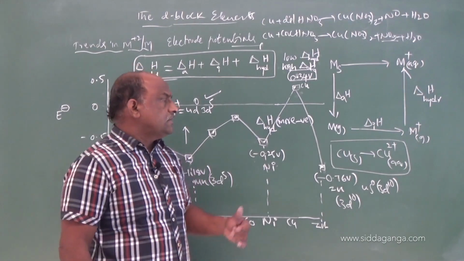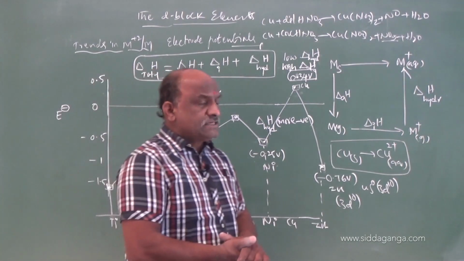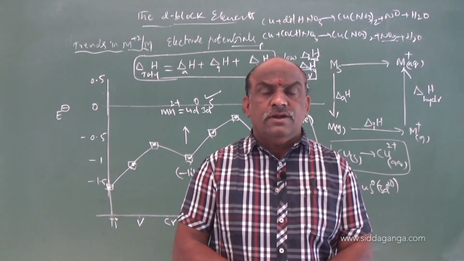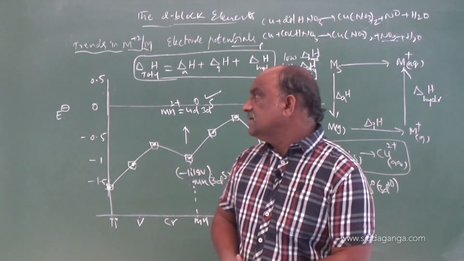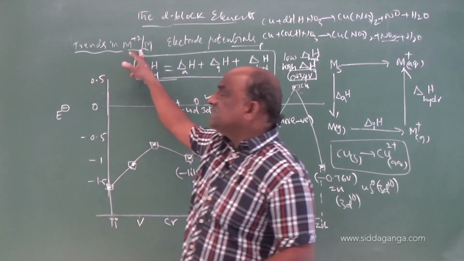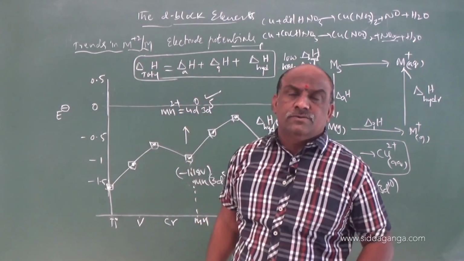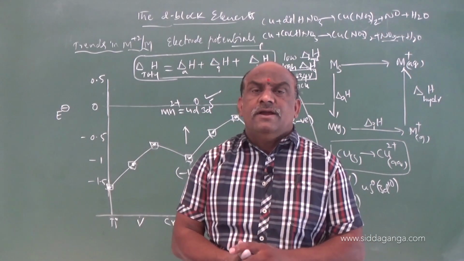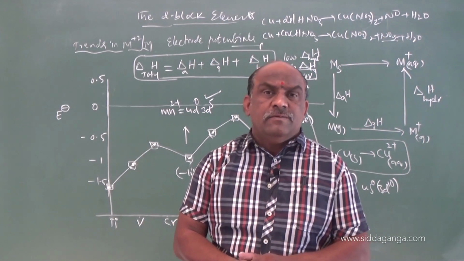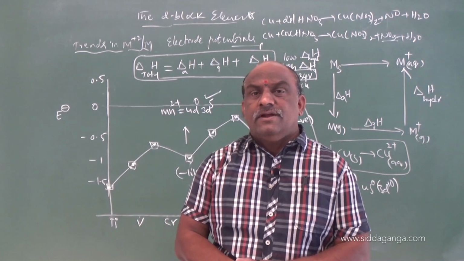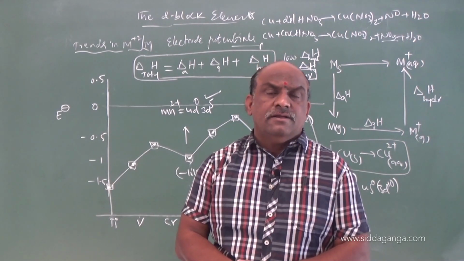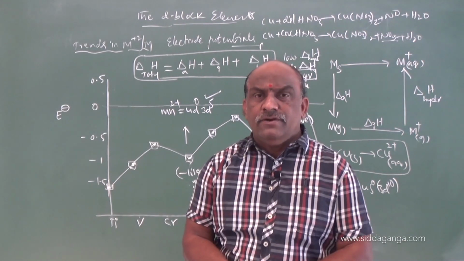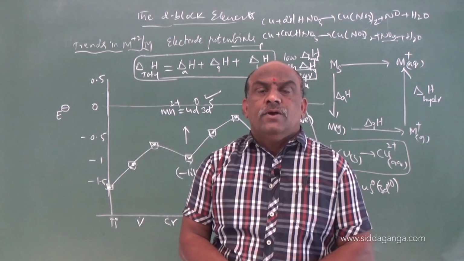So, my dear students, read this concept in your text. I hope you understood. Read it twice or thrice, then definitely you will get idea about this. After this, next the trends in M plus 3 versus M plus 2 we will discuss in the next class, followed by stability of higher oxidation states, halides and electrode potentials. After that, remaining properties we will discuss. So, I hope you understood.